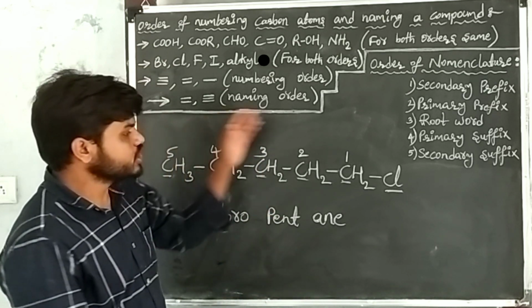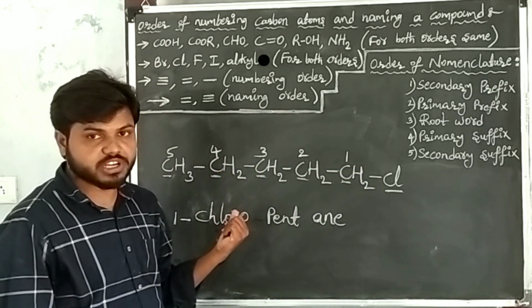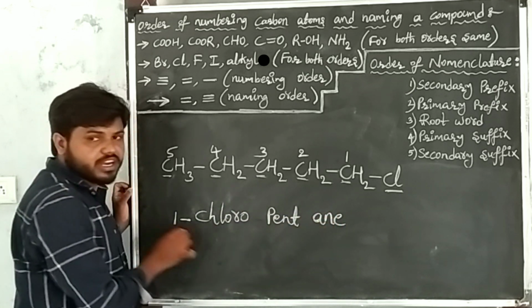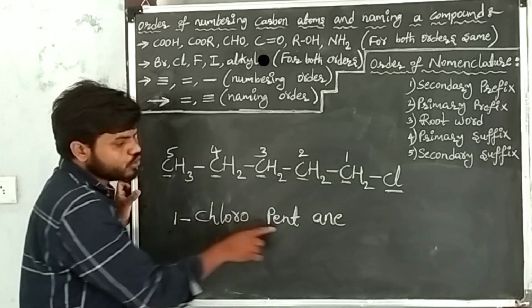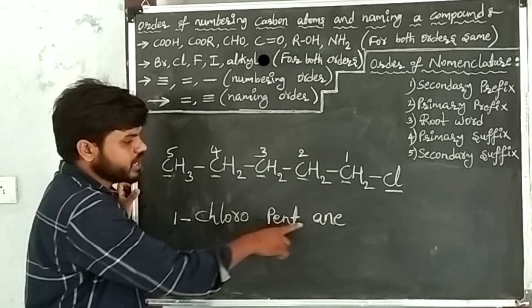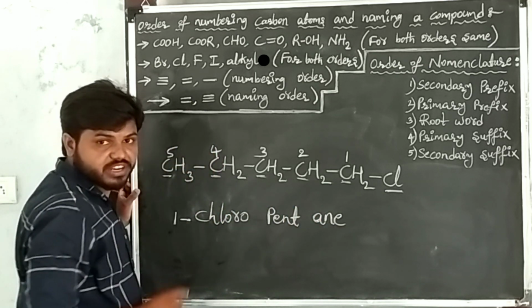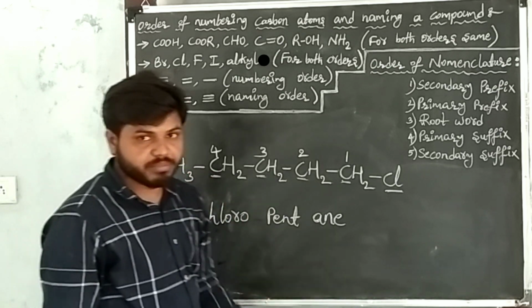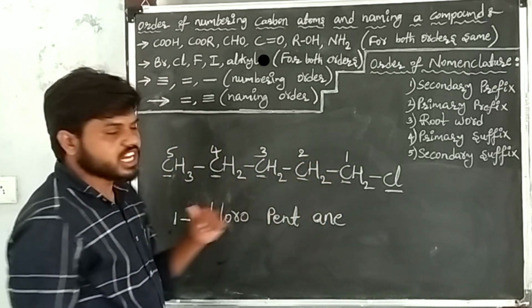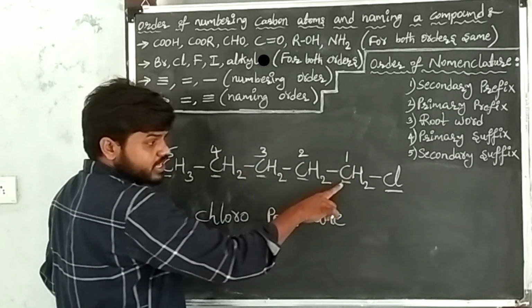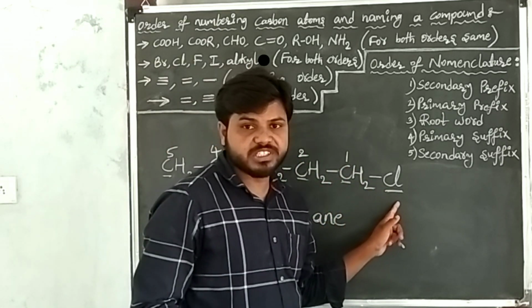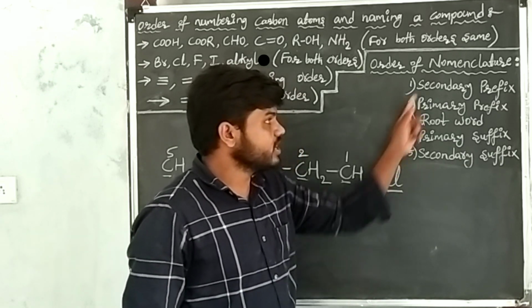Functional groups are not present in the given carbon compound. So this is our required IUPAC name of the given carbon compound, that is 1-chloropentane. I am repeating. This is the given carbon compound. This is the principal chain of the carbon compound. At this carbon, one substituent is there, that is chlorine.